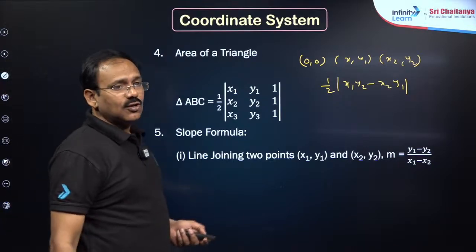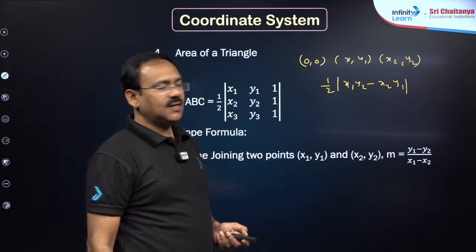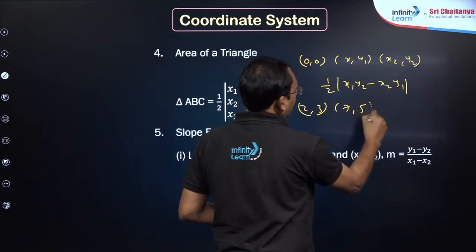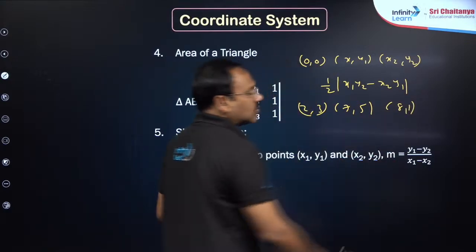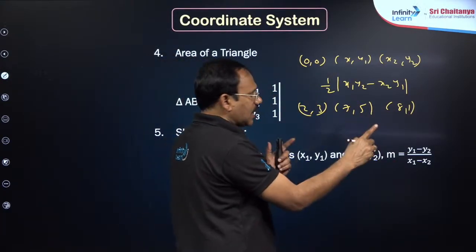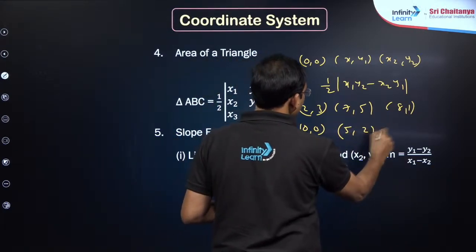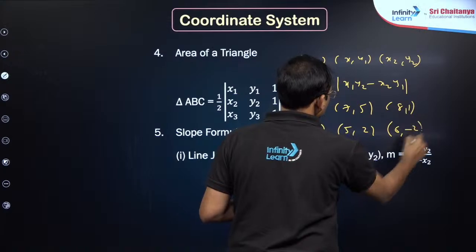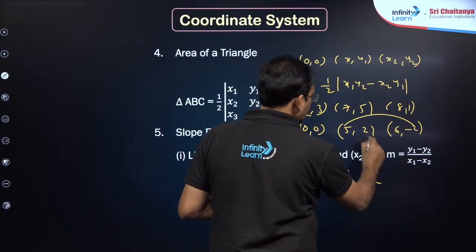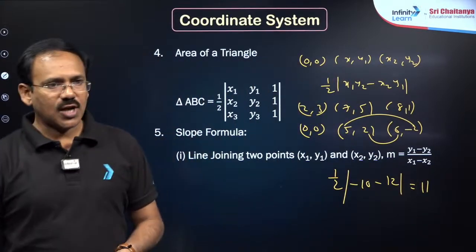So if you are given (2, 3), (7, 5), (8, 1), what is the area of the triangle? Shifting of origin, subtract one vertex from all: (0, 0), (5, 2), (6, minus 2). So you can apply half modulus of (x1 y2 minus x2 y1), which gives 11 as the answer. So that is the area of the triangle.